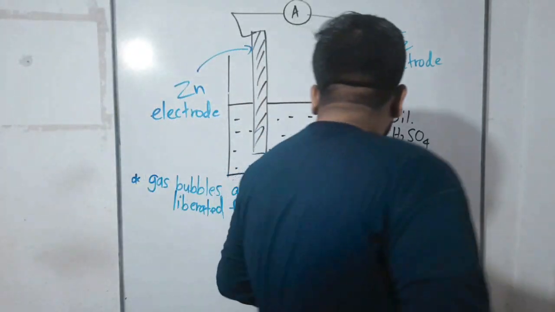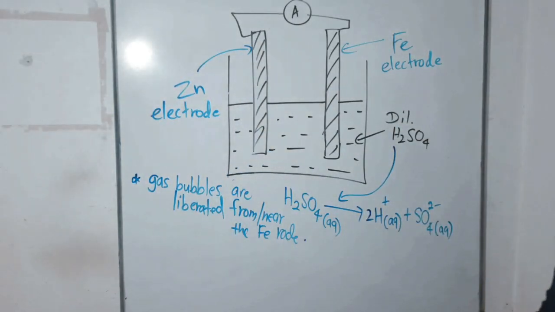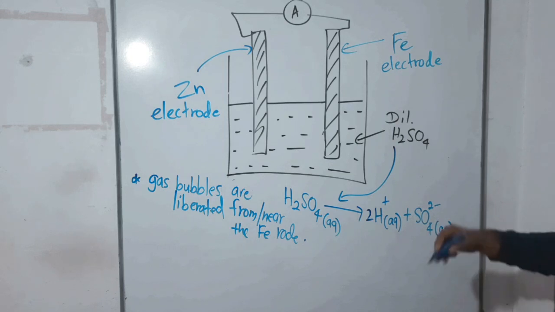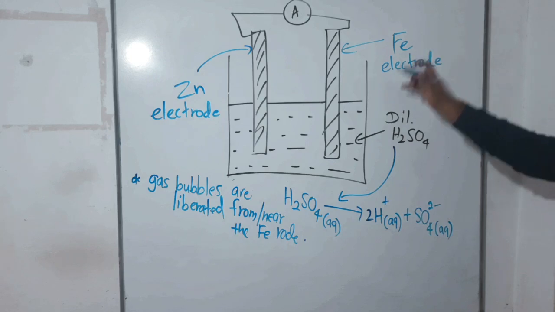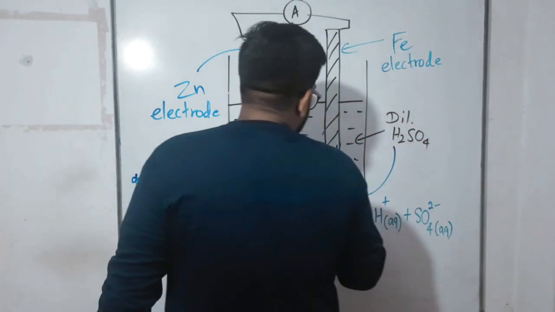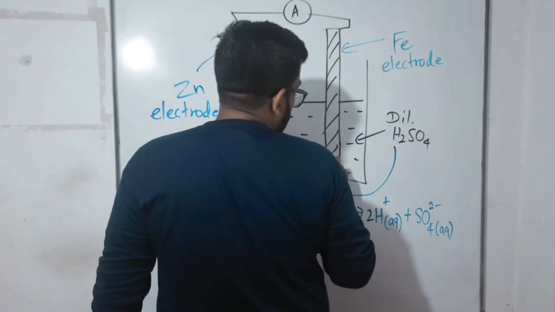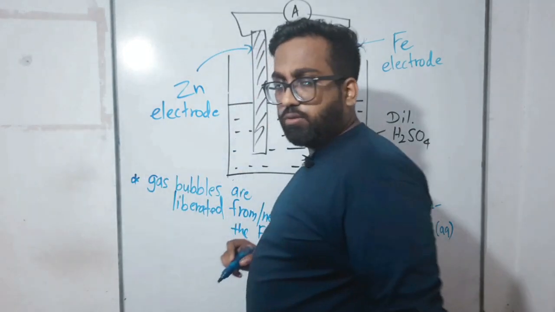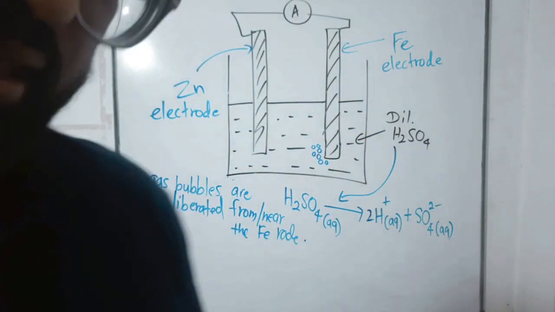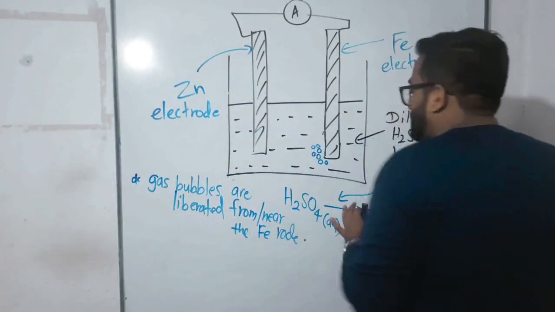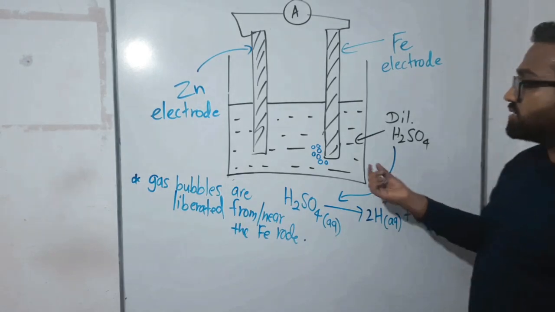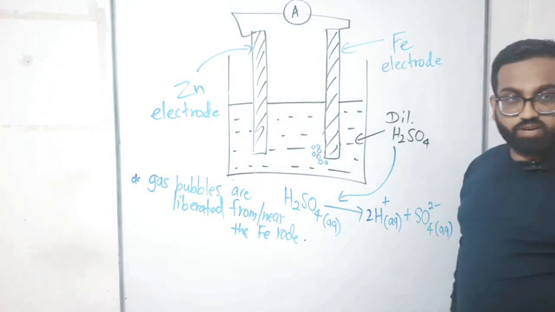That is the first observation you should know. Gas bubbles are released from here, so I'll draw it like this. Still we don't know what those gas bubbles are. If you have done this properly, you should know it is hydrogen gas, but we are trying to solve this step by step. So now we don't know what the gas bubbles liberated near here are.